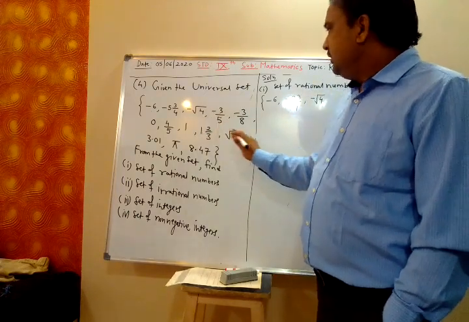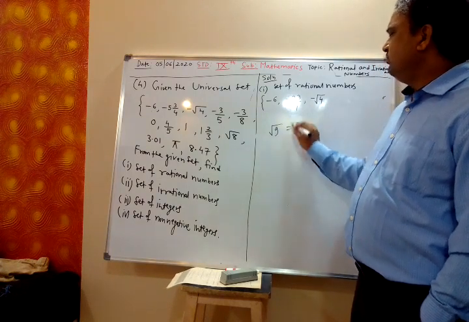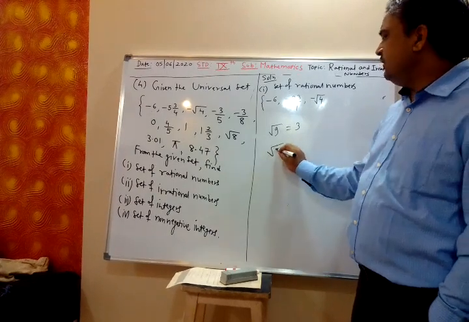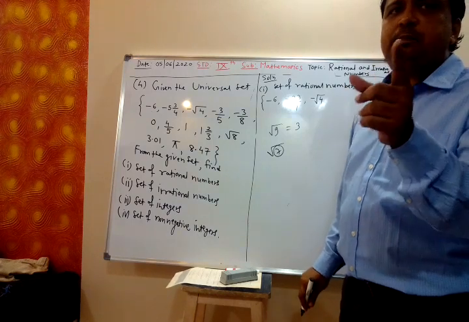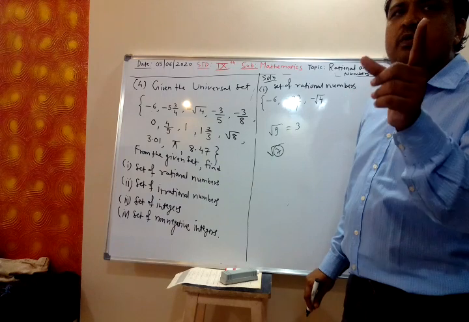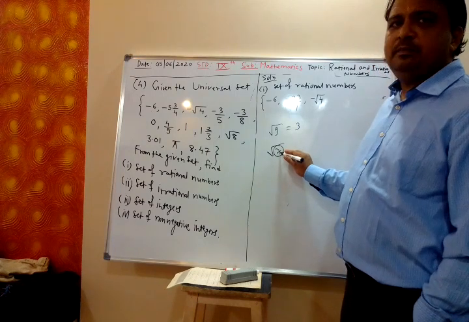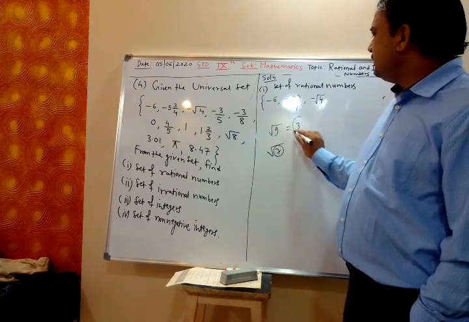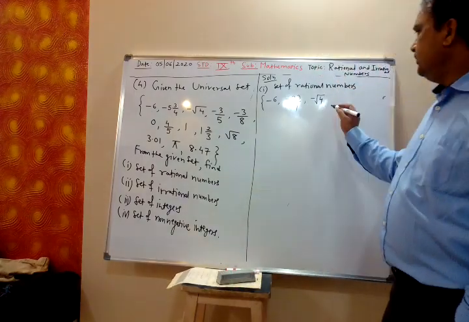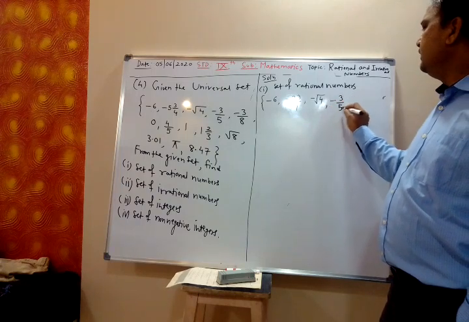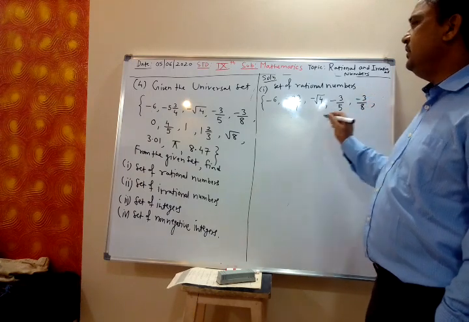If 9 is there, then it will be a rational number, root 9. Root 9 is 3, no? But if it is root 7, where 7 is prime, root p is irrational where p is a prime number, meaning they have only one factor, either 1 or the number. So root 7 I cannot simplify further. Root 9 I can write as 3, a rational number. Clear? Minus 3 by 5, rational number. Minus 3 by 8, P by Q form, rational number.